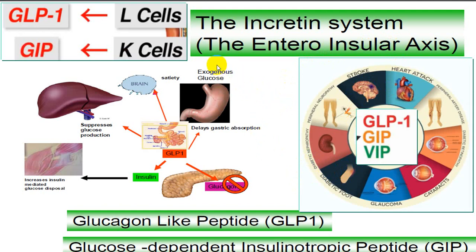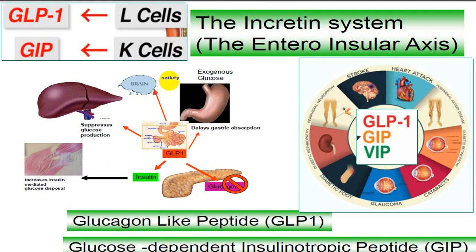As soon as exogenous glucose comes, that is after eating food, as soon as the glucose comes in contact with the GI tract, there is a release of GLP-1 and GIP. GIP is usually not of much importance, but GLP-1 will stimulate the pancreas to release insulin. Insulin level will be increased and glucagon level is inhibited. It also suppresses glucose production from the liver. It also stimulates the brain, and the satiety center is stimulated.